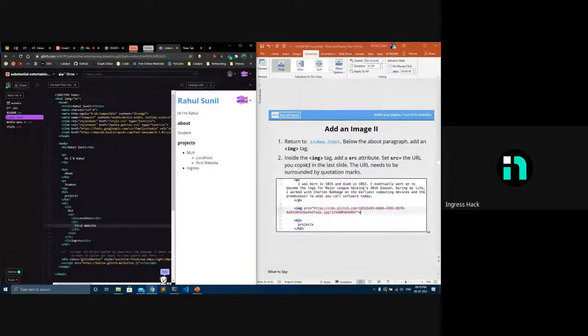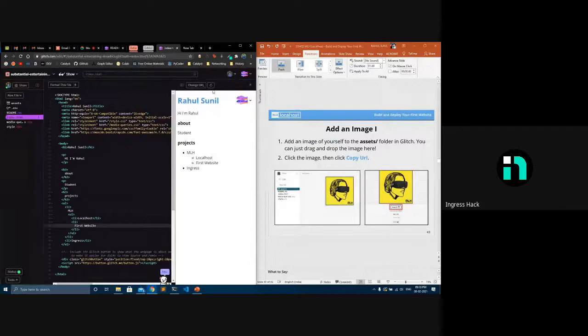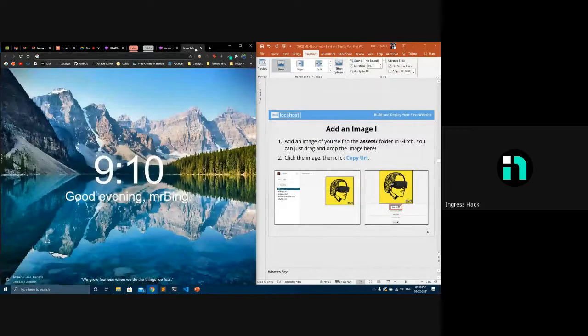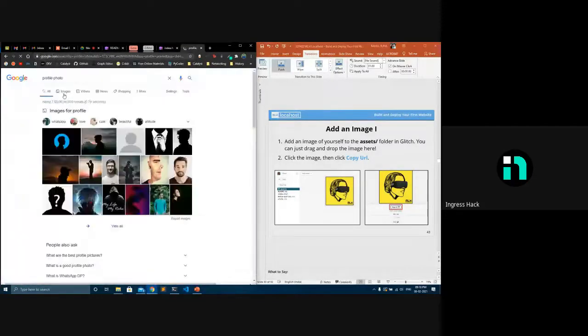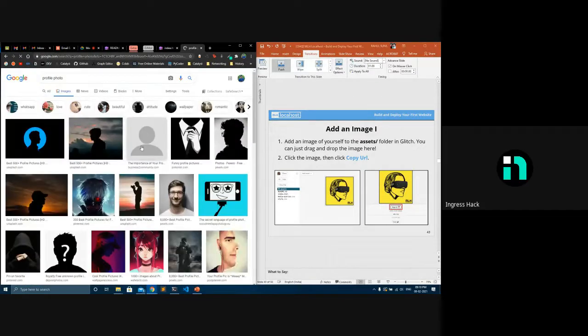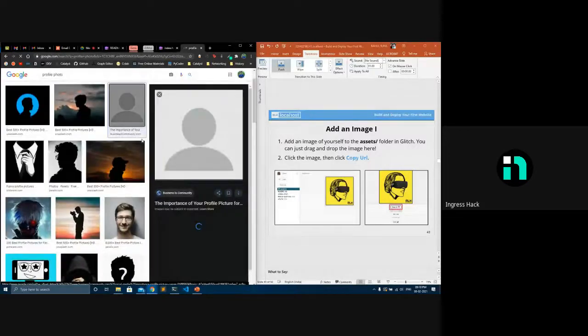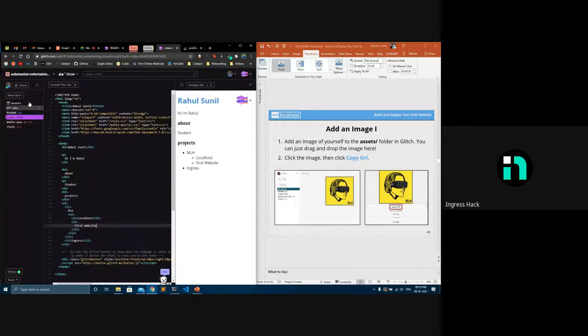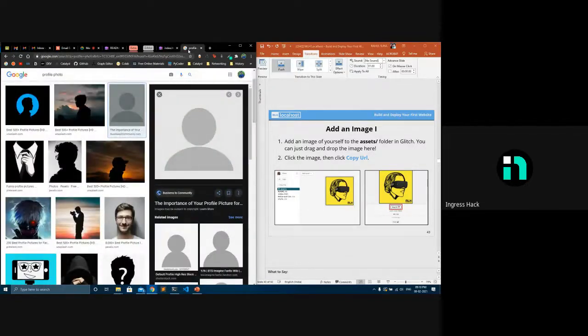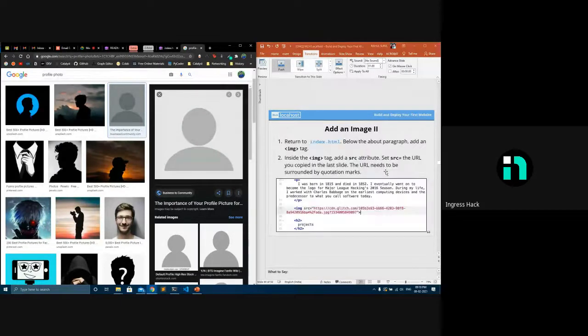I'll just show you how to add an image, for example something like a profile photo. I'll just take this particular image and add it here in our website. So you guys can add your images. Either you can add it inside the assets, or you can take the images that you already posted on your Facebook.